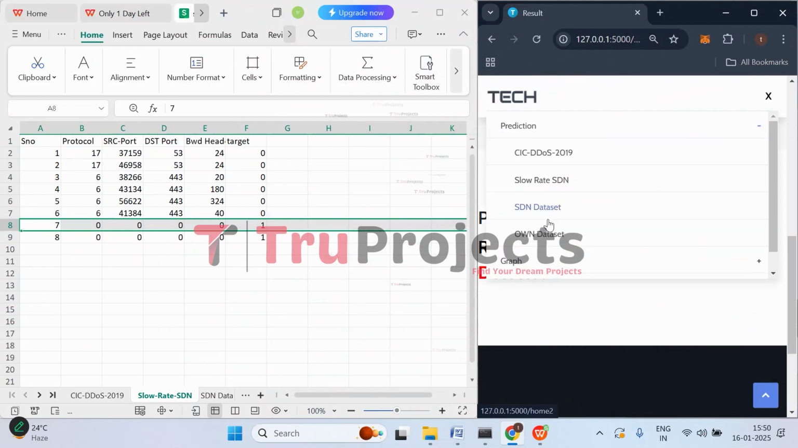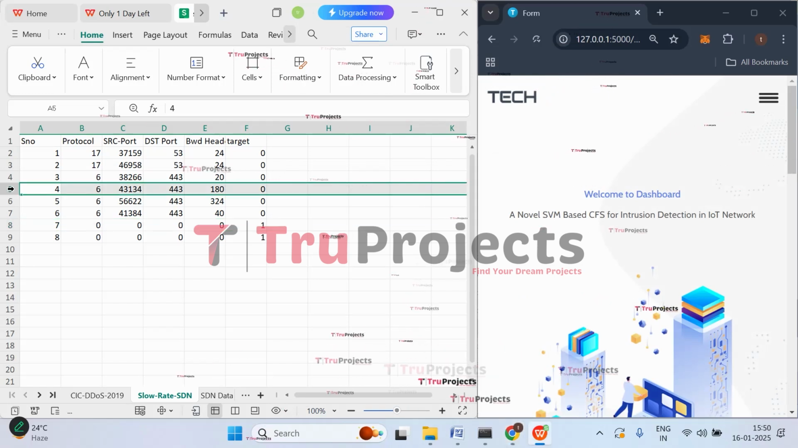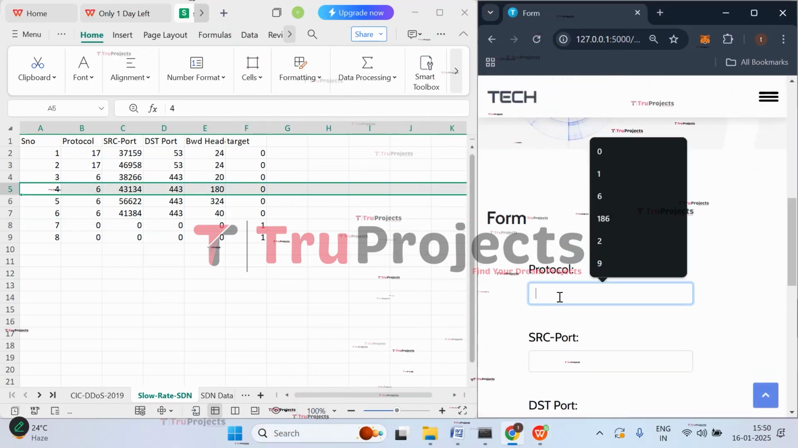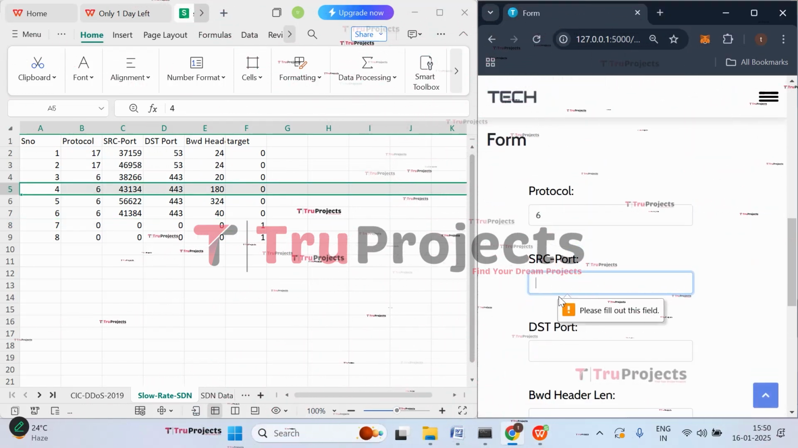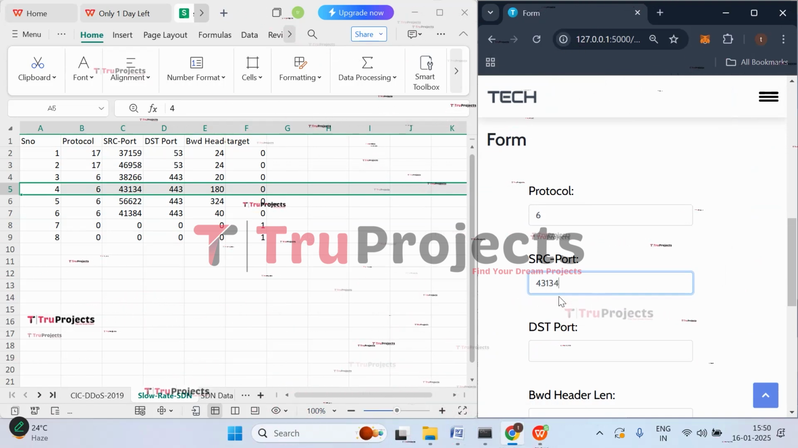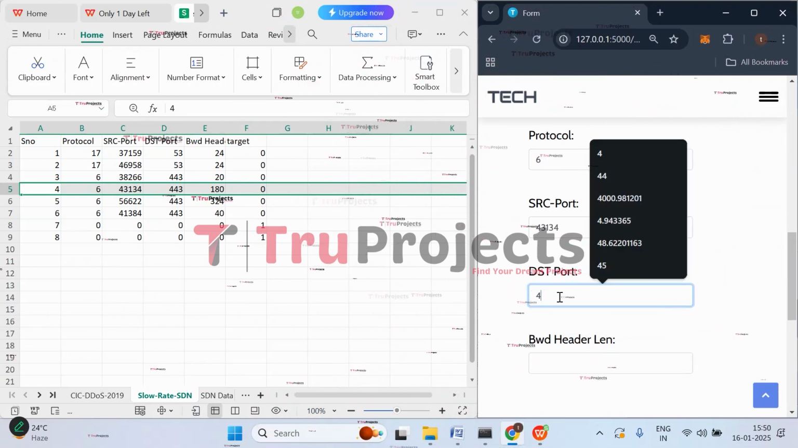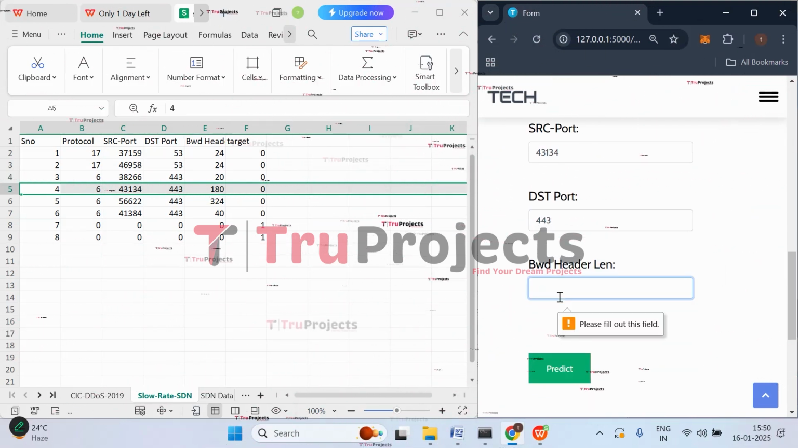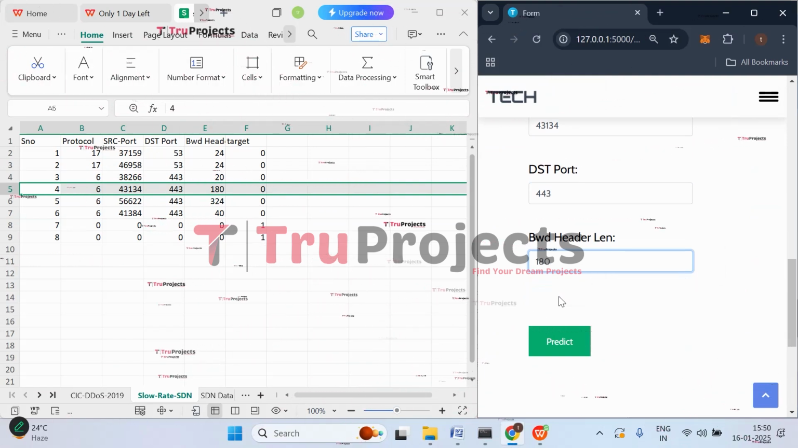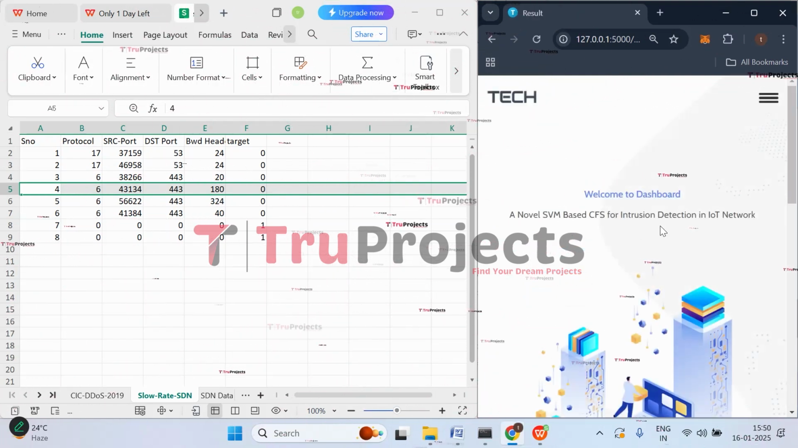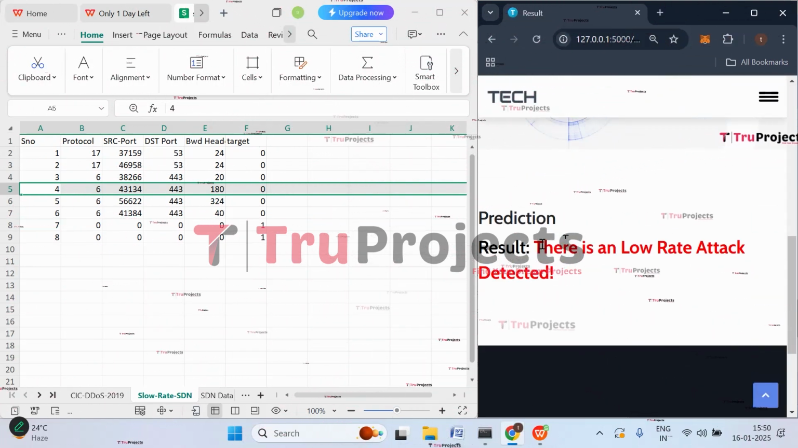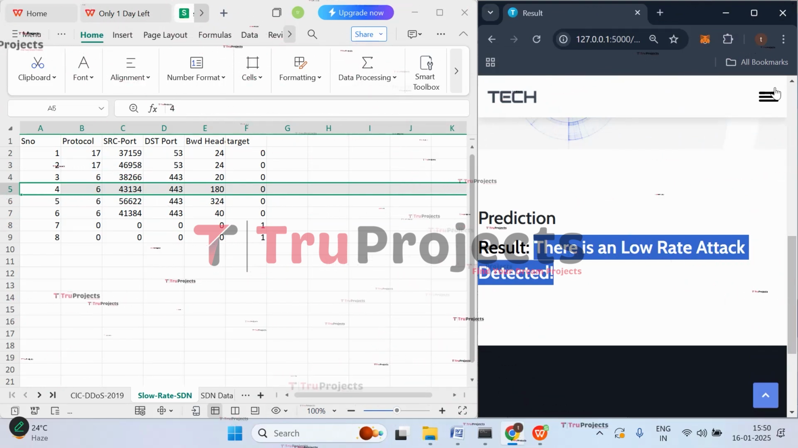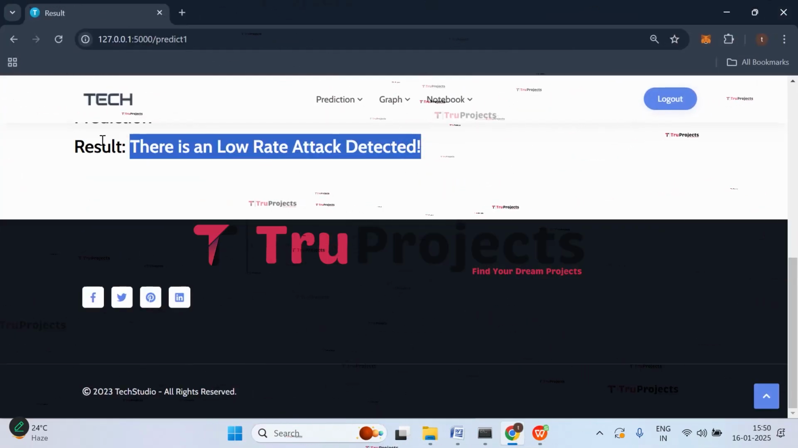Now let's check with one more case. So let's check with this case where protocol is 6, SRC port is 43134, DST port is 443, backward header length is 180. Now click on predict. So here we got the prediction that there is a low rate attack detected. So we're done with the second data set also. Now let's check with the third data set.